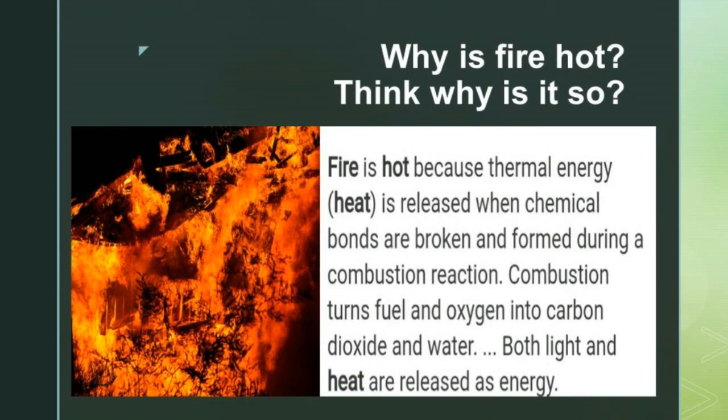Let us know why fire is hot. If you touch the fire, it will be very hot. Fire is hot because of thermal energy, that means the heat energy released when chemical bonds are broken. For example, if you are burning a candle, some reaction is taking place there. Because of that, heat is produced. Because of the chemical reaction, heat is formed, so when you touch the fire, it becomes very hot.